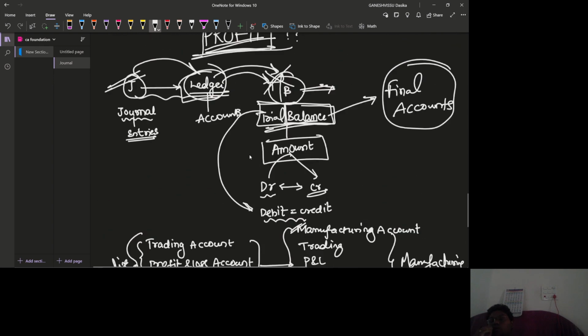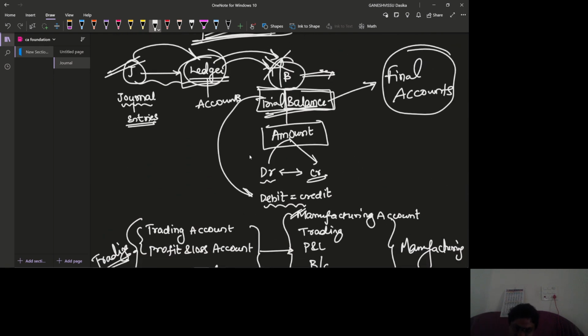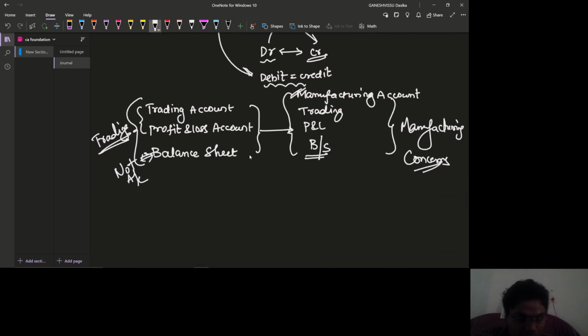And of course, they are going to maintain some more financial statements as per section 129. What are those?